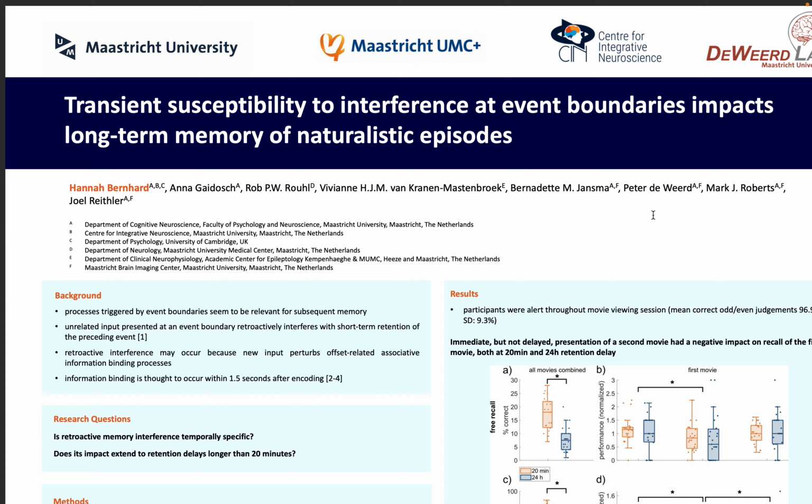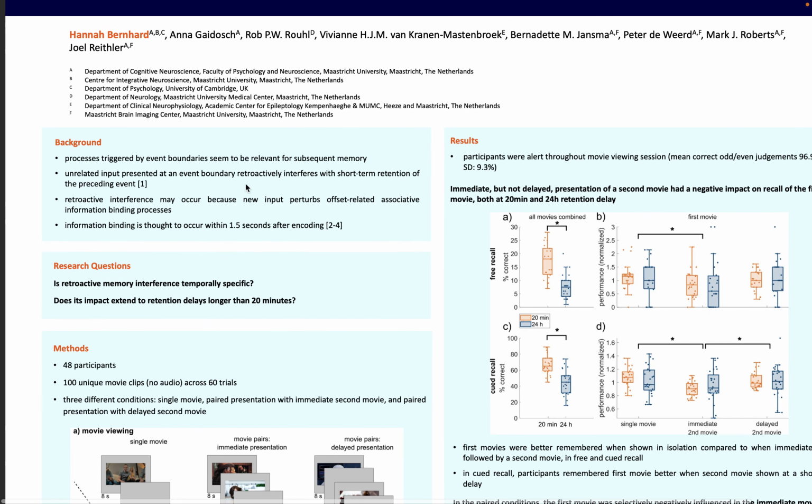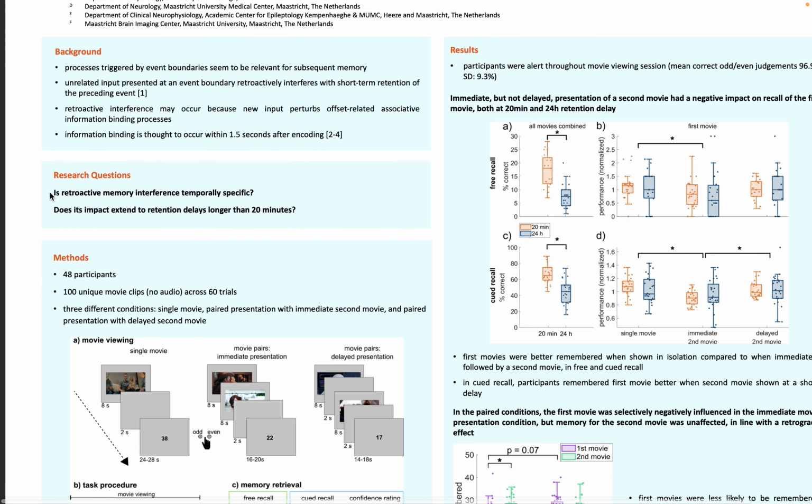I'm presenting my poster on transient susceptibility to interference at event boundaries impacts long-term memory of naturalistic episodes. This research project is based on the observation that presenting unrelated input at event boundaries retroactively interferes with the memory of the preceding event, and the observation that reactivation of event content is thought to occur within 1.5 seconds after encoding. So based on these two observations, we first of all wanted to replicate this previous finding of